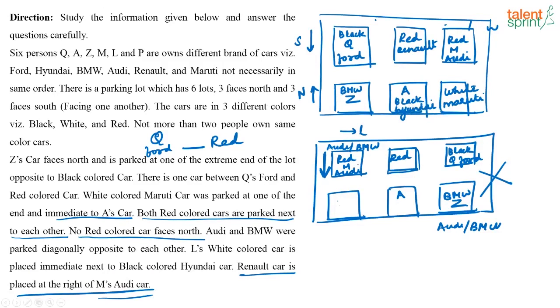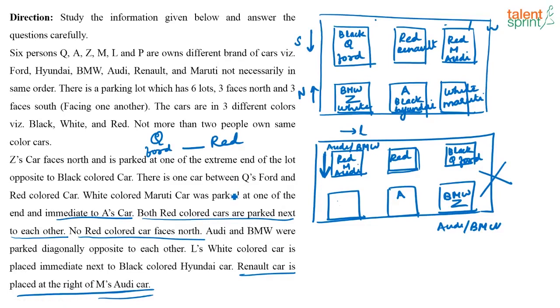And then this is red, black, white. So, what is this going to be? This is also going to be white. Yes, because they have given here that not more than 2 people own the same colored car. So, we have already found 2 black, 2 red. So, these 2 have to be white. Now, that is also done. What are we left with?